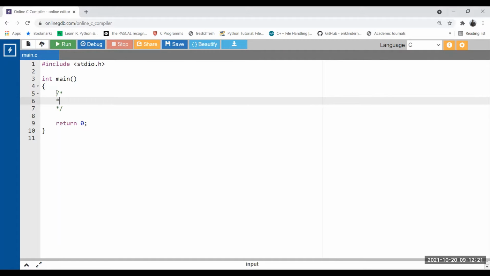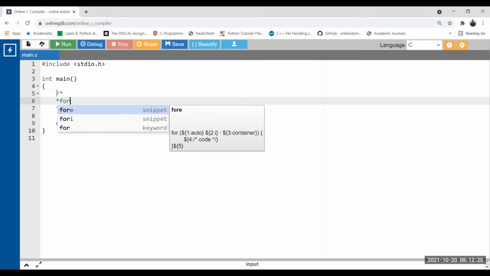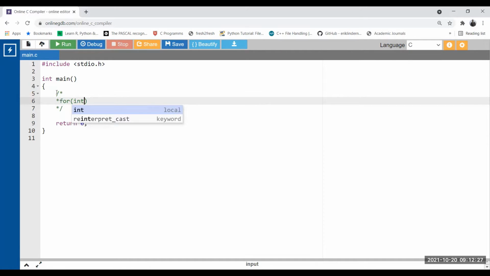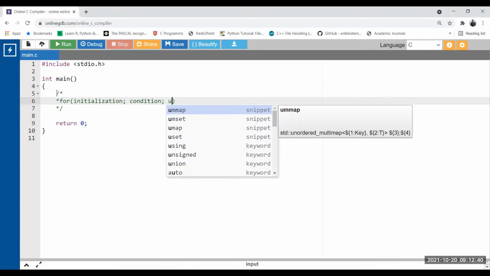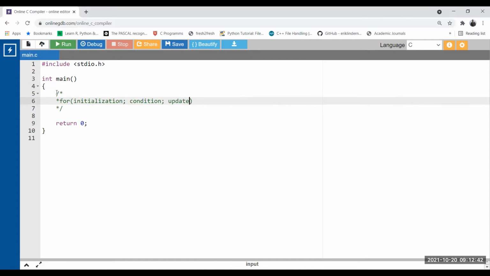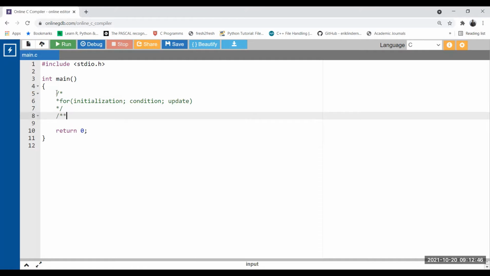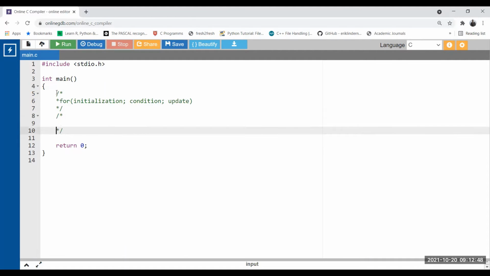At first, if you remember the for loop, if I write the for loop syntax here, it starts like this: initialization, then condition, and then update. This was the syntax of the for loop. But parallel to that, if I write the while loop, look at how it looks.